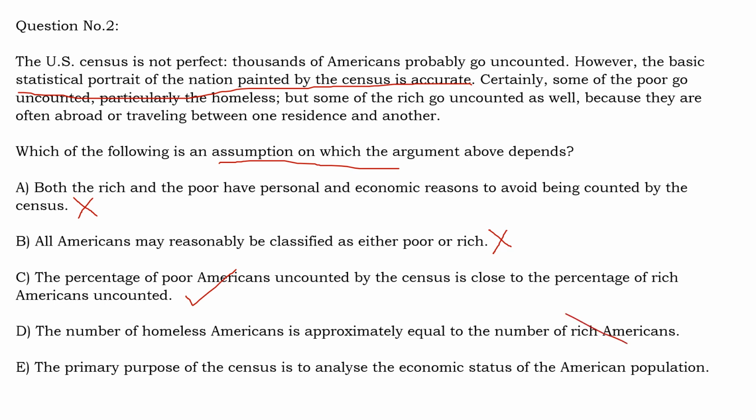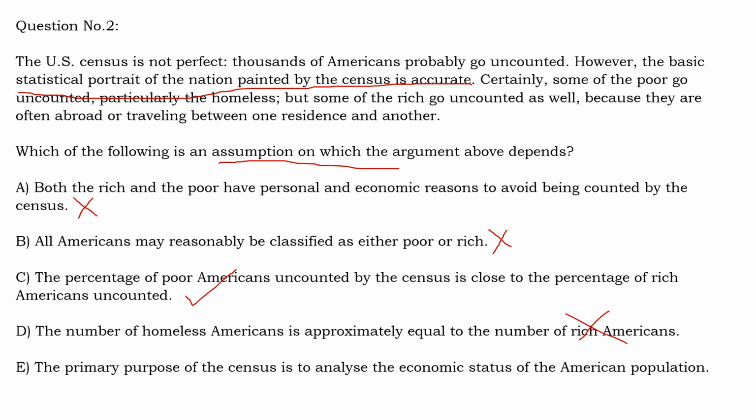The passage is not saying anything about the total number of poor people and total number of rich people in America. Our concern is only about the number of poor people who are not counted in the census, and the number of rich people who are also not counted in the census. So that is why this is also wrong.